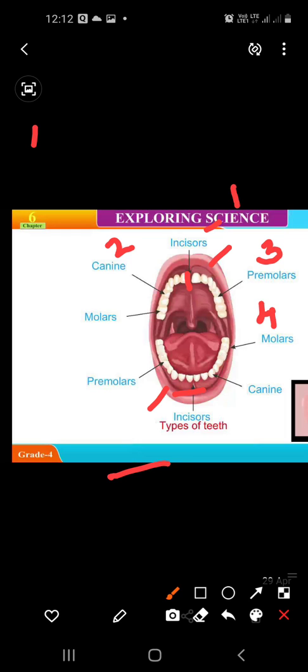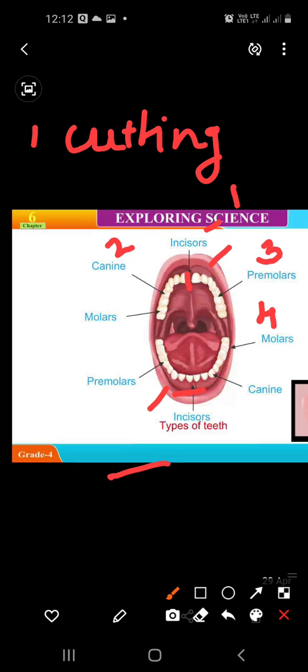Incisors are used for cutting and biting the food.